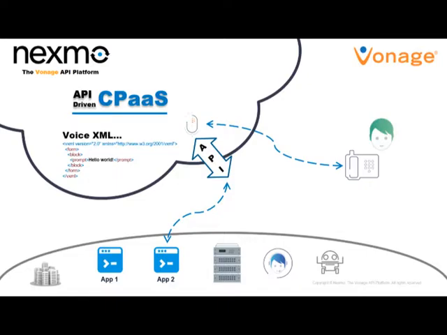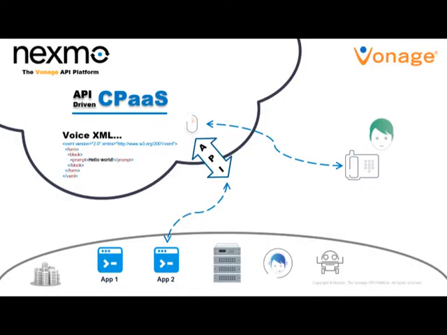So we may be pulling in data from your CRM system, we may be pulling in data in real time as to currency information, flight status, delivery information, pretty much anything real time, contextual, two-way interactions between your apps and our platform and your customers.